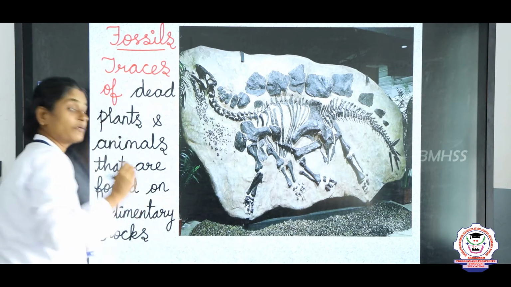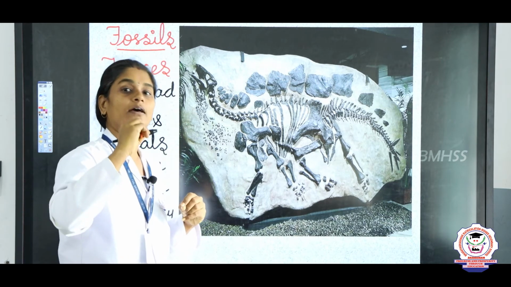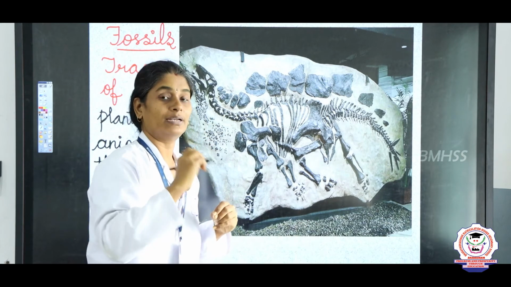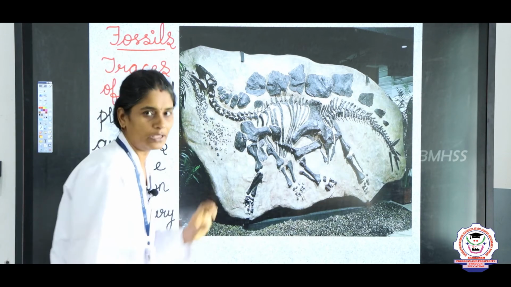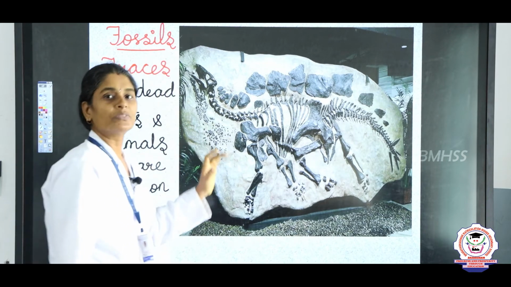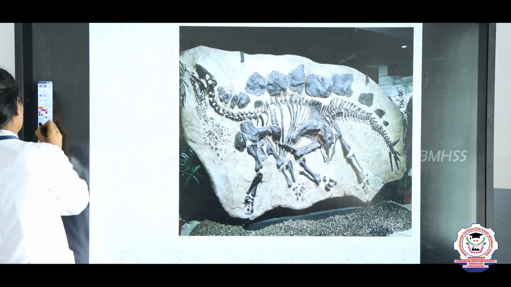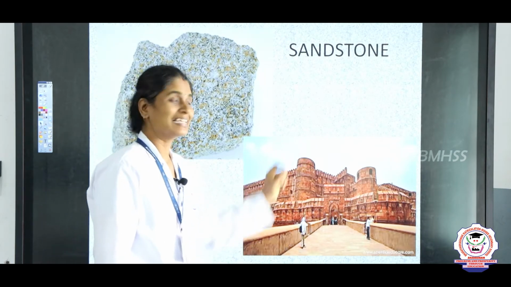If there is a creative question like in which rock we can find the traces of dead plants or animals, or fossils, you have to select sedimentary rock. Now let us see the examples of sedimentary rocks. The first one that we are going to see is sandstone.